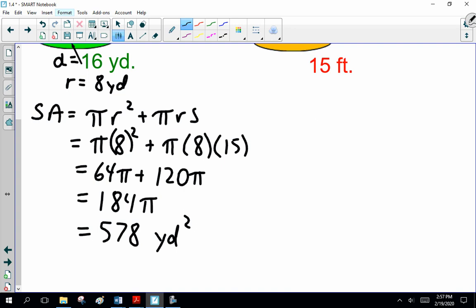Now, hang on. Whoa. Yes, I did that. I did pi r squared plus pi rs. Okay. That would be a separate answer, and then that would be a separate answer. Okay. So what is pi times 8 squared? Oh, there's the problem. You get 0.